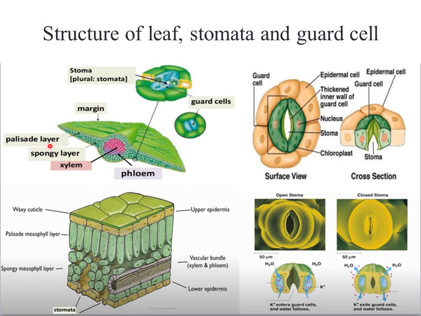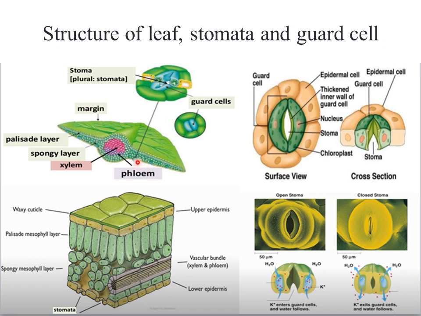Here there are different layers of cells, which are palisade mesophyll cells and spongy mesophyll cells, and these cells are actually involved in the process of photosynthesis and respiration.